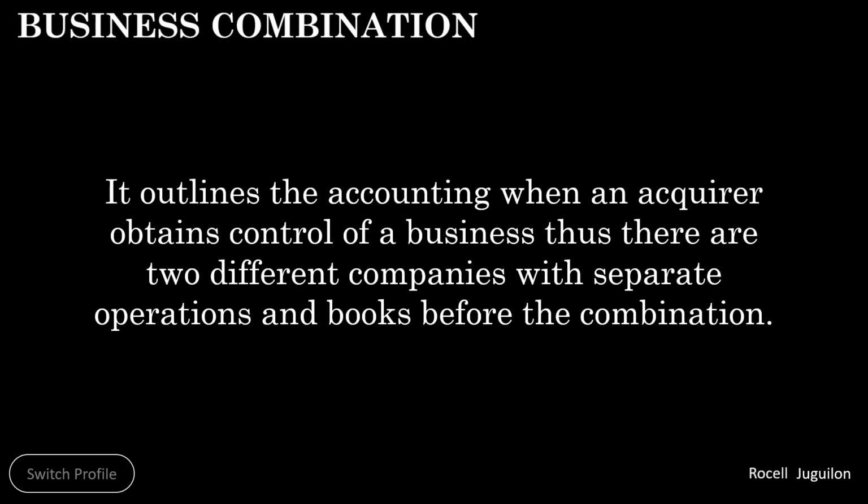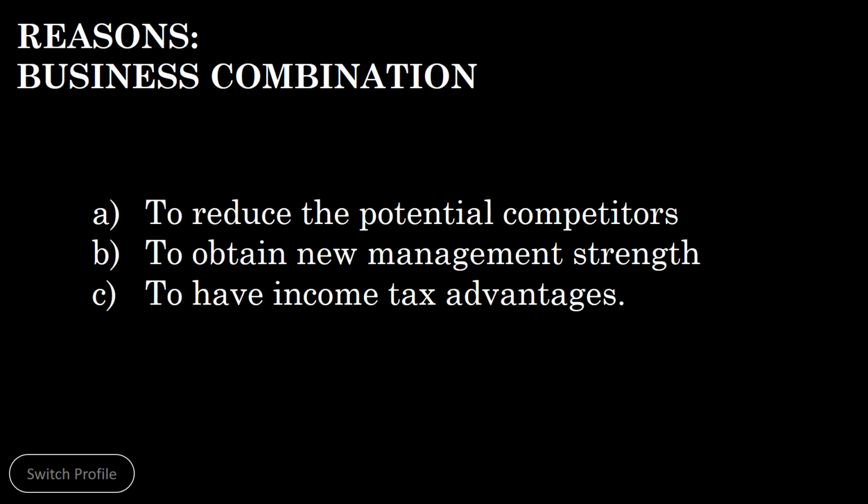To start the discussion, let me first define what is business combination. Business combination outlines the accounting when an acquirer obtains control of a business. Thus, there are two different companies with separate operations and books before the combination. In a simple manner, business combination is done when a certain company is bought by another company which is the acquirer.